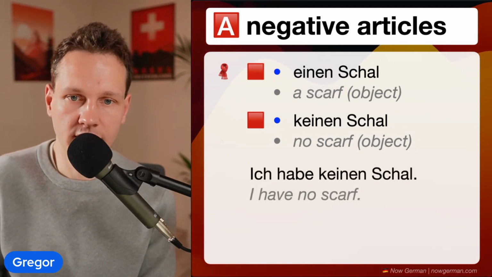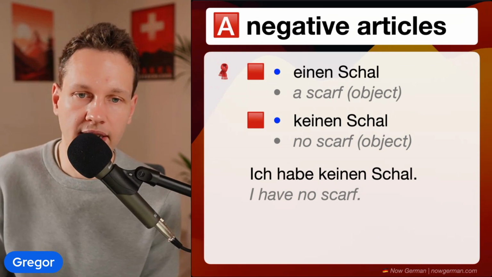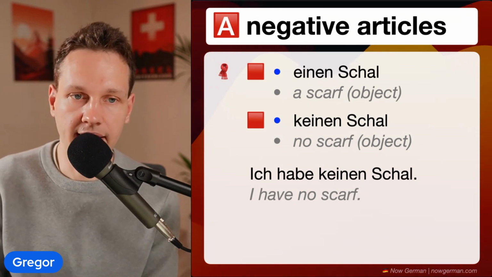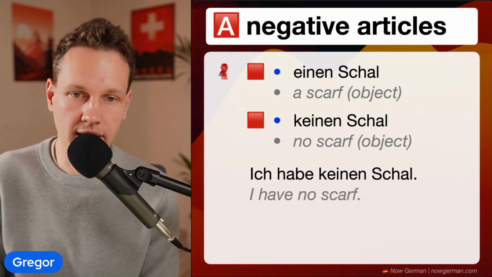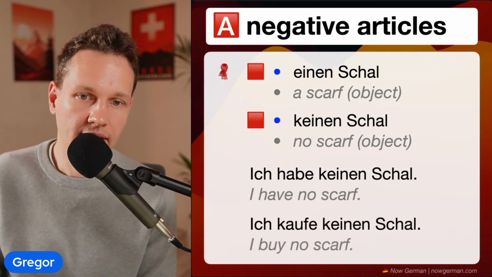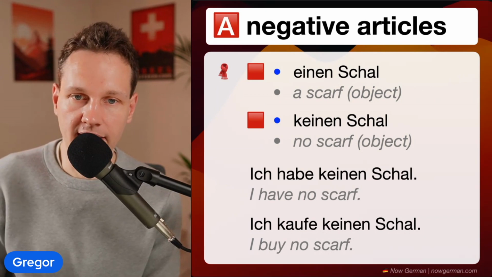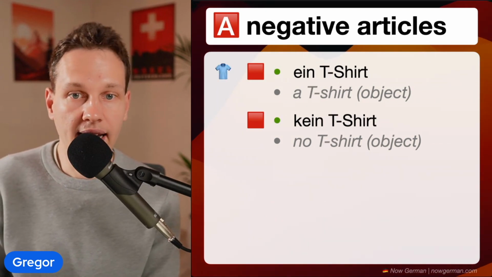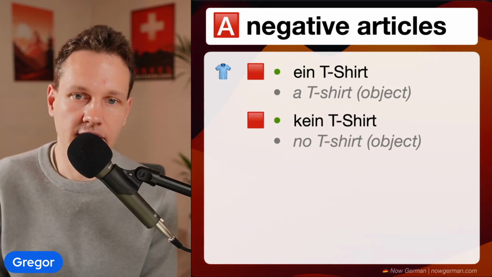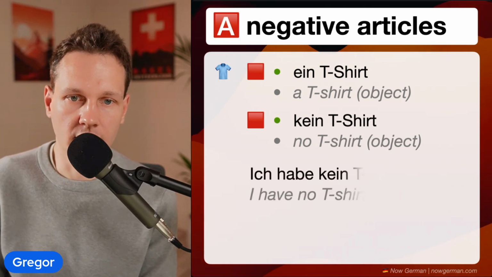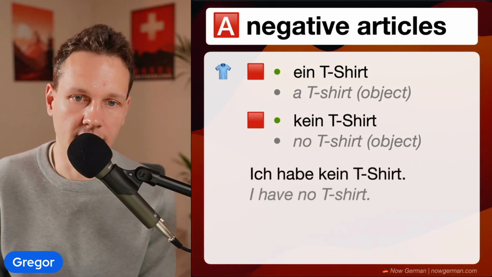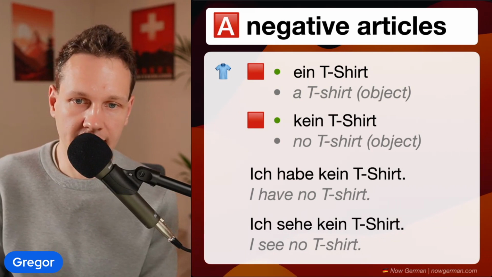I have no scarf. More naturally would be, I don't have a scarf. But again, I do the literal translation here just to make it more clear. And then we have, ich kaufe keinen Schal. I buy no scarf, or I don't buy a scarf. And ein T-shirt becomes kein T-shirt, no T-shirt. For example, ich habe kein T-shirt. I have no T-shirt. Ich sehe kein T-shirt.